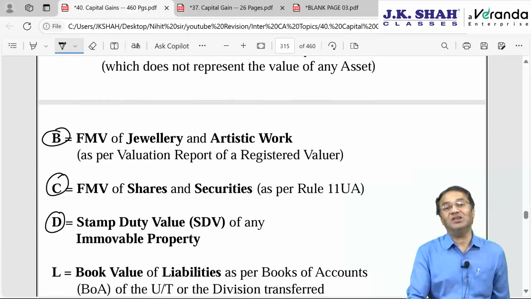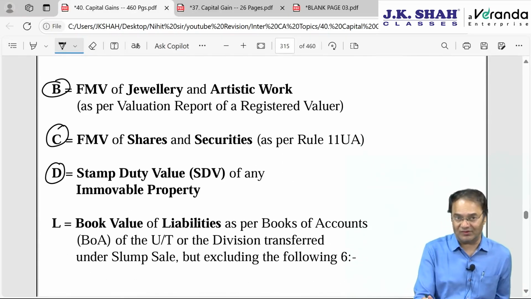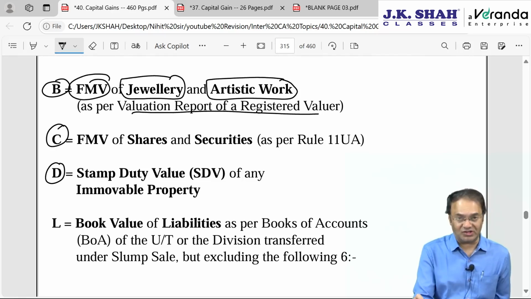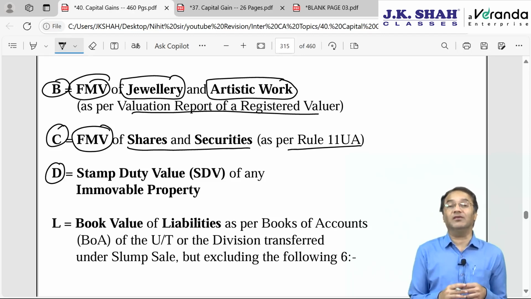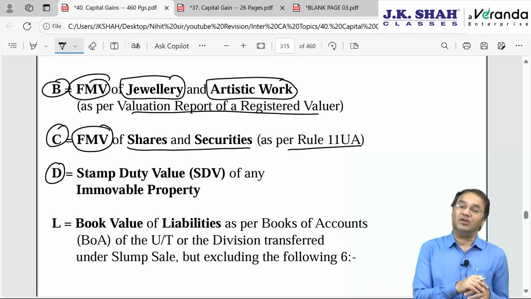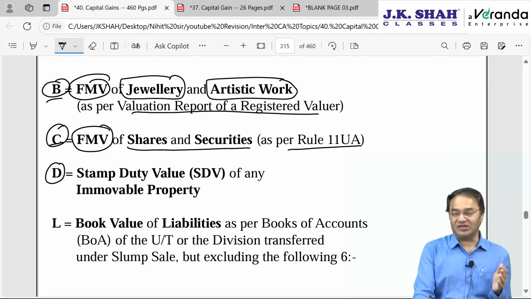What is BCD? B, C and D are nothing but market value of different assets, 3 different types of assets. If it is jewelry or artistic work, then you take FMV as per the valuation report of a registered valuer. If it is shares and securities, again take FMV, but this time FMV will be calculated as per Rule 11UA methodology, certified by a chartered accountant or a merchant banker. So for B and C, which are 2 different types of assets, take FMV. But which FMV?